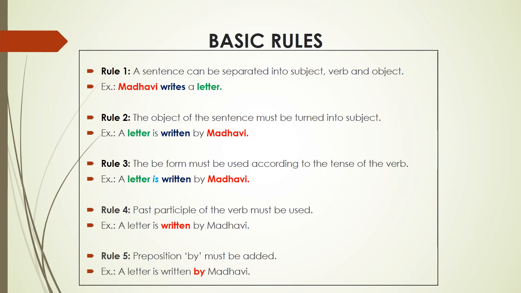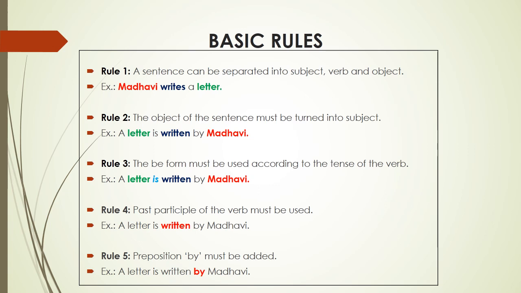Rule 2. The object of the sentence must be turned into subject. In the above example, Madhavi writes a letter. It can be changed to passive like a letter is written by Madhavi, where the object comes to the first position of subject and subject comes to the last position of object. So, object and subject are replaced.